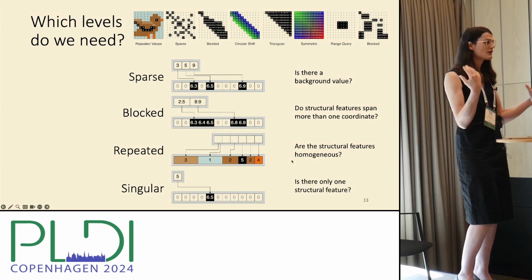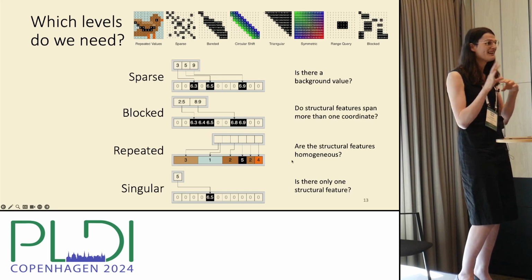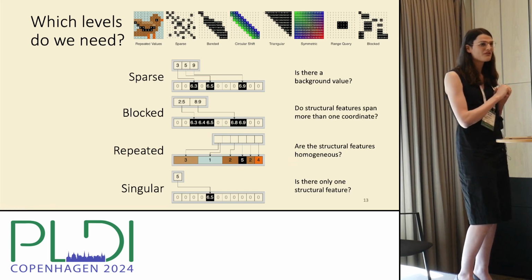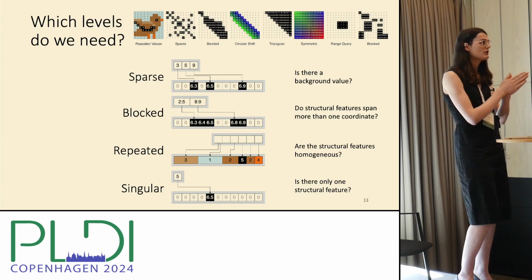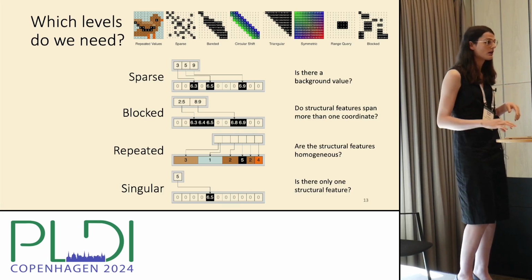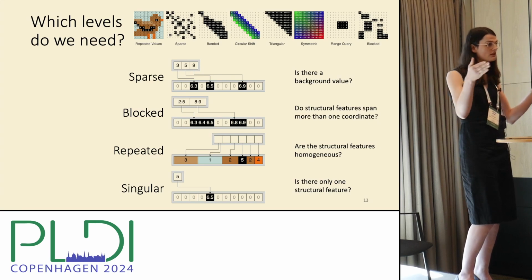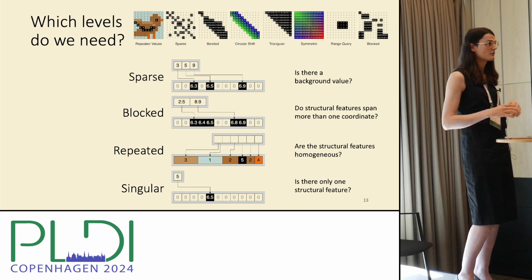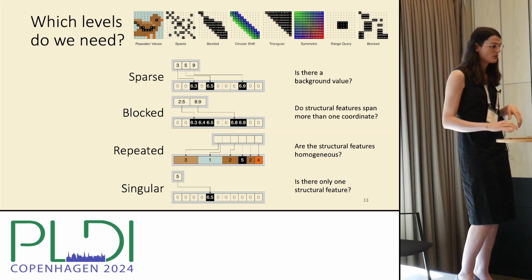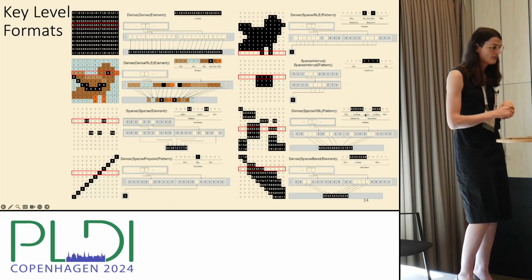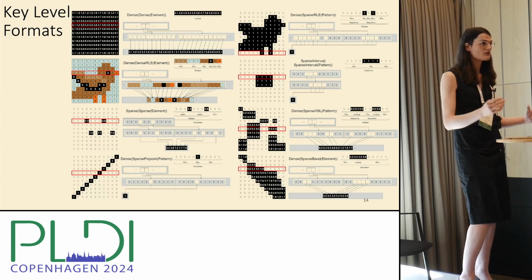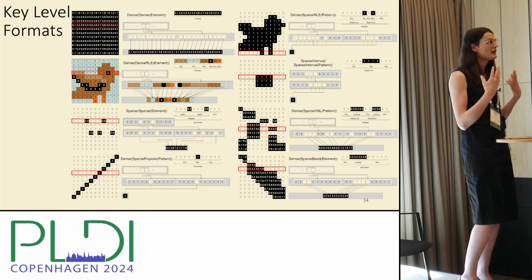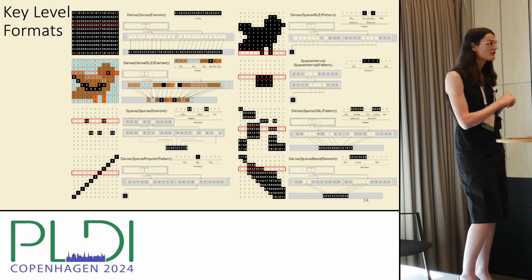And if we consider all 16 intersections of whether it's possible to have one or more of these, not all of them are relevant, right? It doesn't make sense to block a repeated value because we don't know how long the repeats are. And so we still need to store the length of each repeat, and we don't get as much savings from storing the block. So this leads us to our 8 level formats. Some of these are more familiar than others, but these are the level formats that we're providing the user, and we find that it expresses a pretty wide variety of structure in practice.